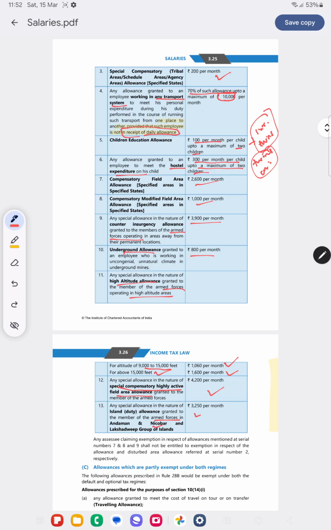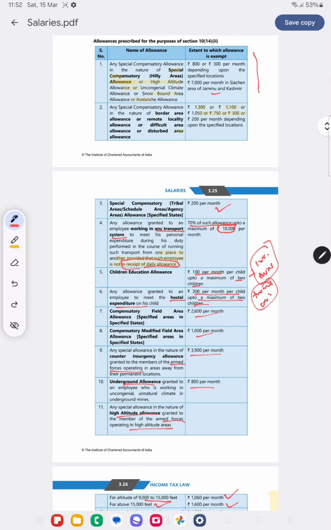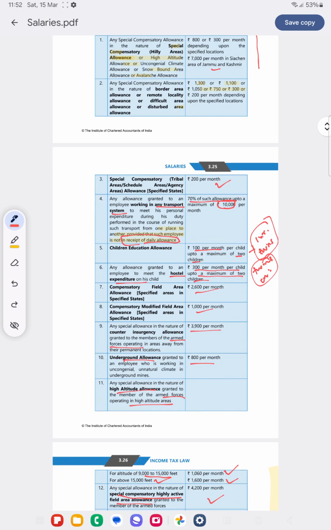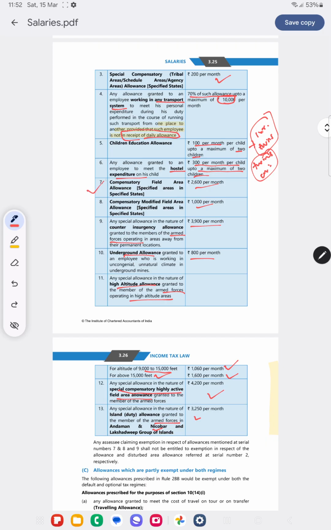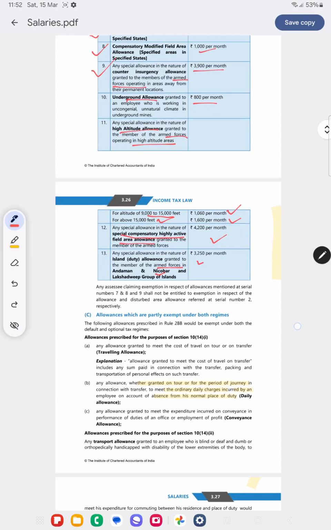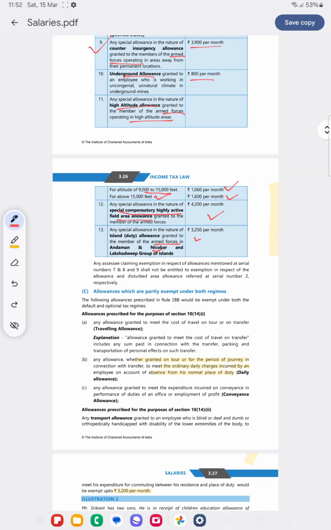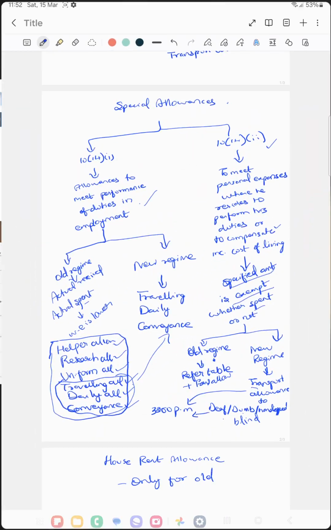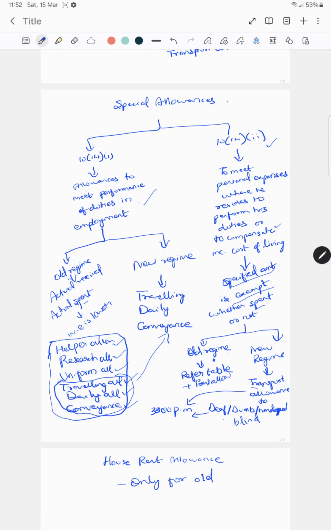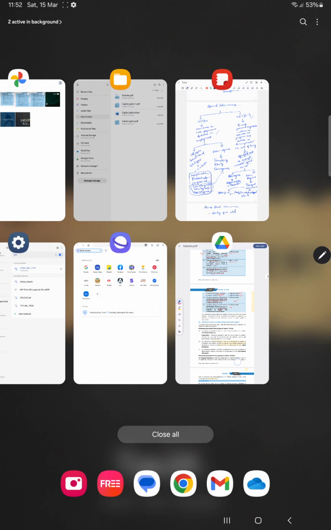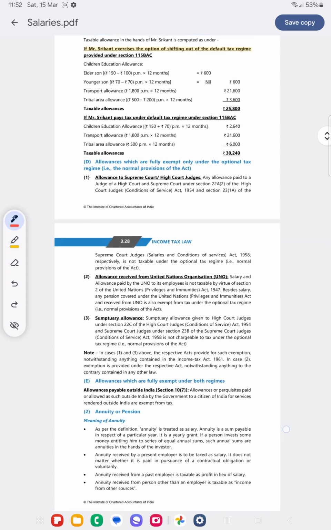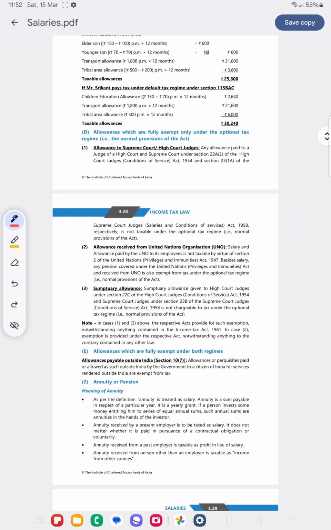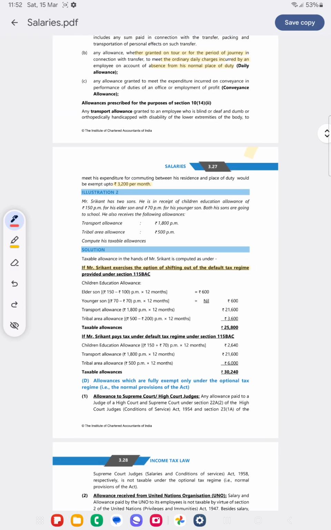Suppose we are claiming disturbed area allowance in serial number 2, then we cannot claim these 7, 8 and 9. Apart from this, what is also exempt under the old regime is transport allowance to blind, deaf, dumb, handicapped, up to 3,200 per month.